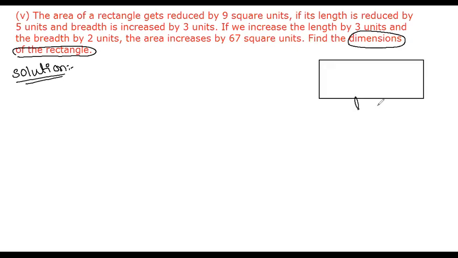Length and breadth, yes sir, length. Why are you taking so much time to say the dimensions of the rectangle? Every rectangle will have length and breadth. Length and breadth are the dimensions. For a square, only the side. For a circle, radius is the dimension. For a triangle, the sides and its height. For a rectangle, length and breadth. For a cube, the side. For a cuboid, length, breadth, height. Those are the dimensions.